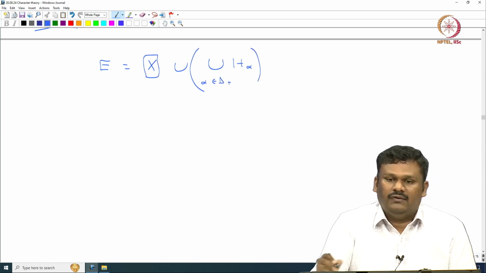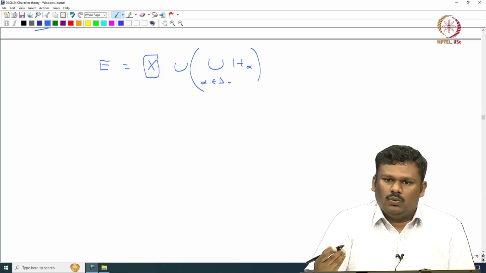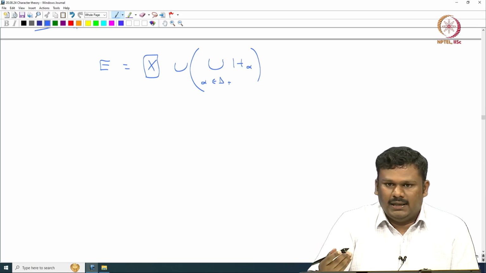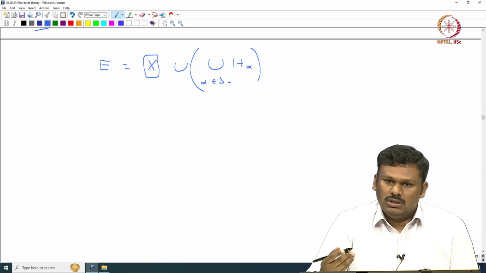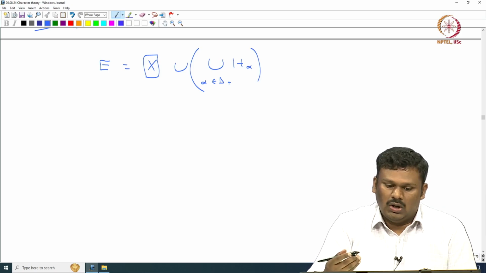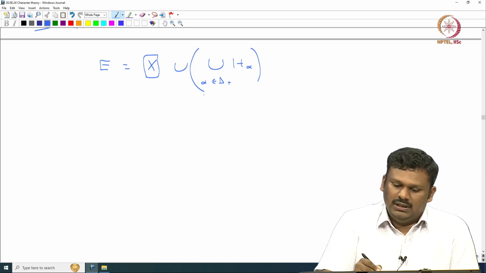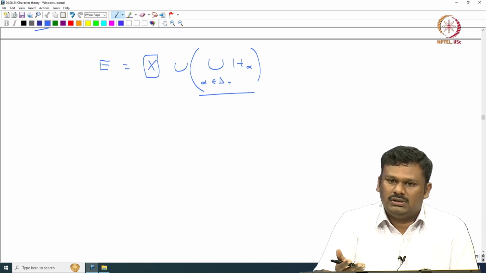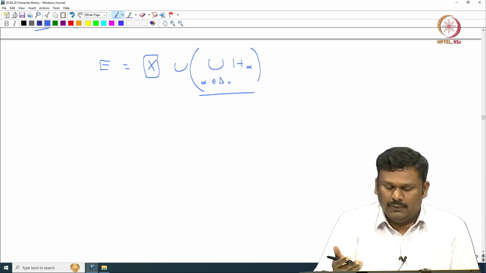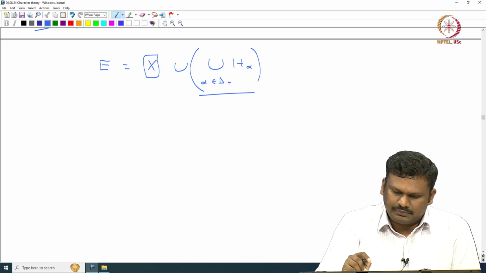On X we know how it acts, because the Weyl group acts simply transitively on the Weyl chambers. That tells you how it acts on X, and we need to understand how it acts on this union of H alpha, and that is also almost clear because W consists of orthogonal transformations.